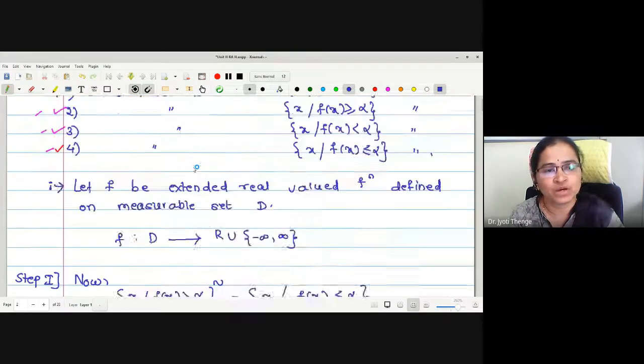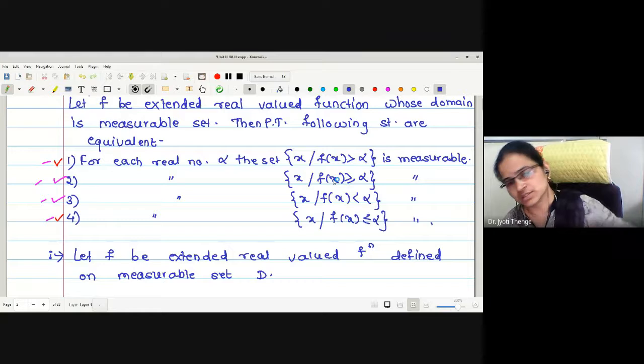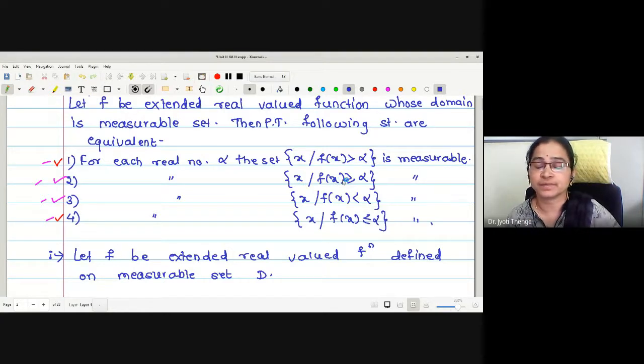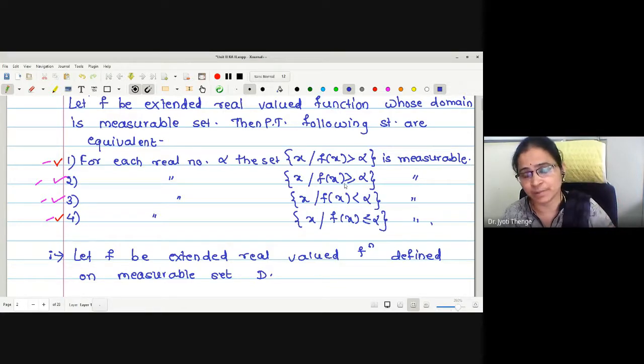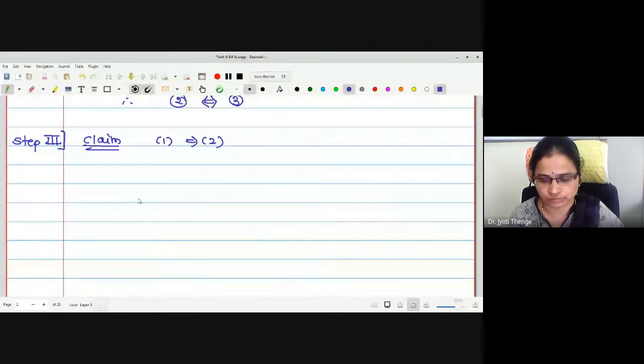Now, what is check one again? The set of x such that f of x is greater than alpha. Now, what is check two? The set of x such that f of x is greater or equal to alpha. Now, I will try to write the second set, f of x greater or equal to alpha, in terms of a set of this type, f of x greater than alpha. Let me show you how.